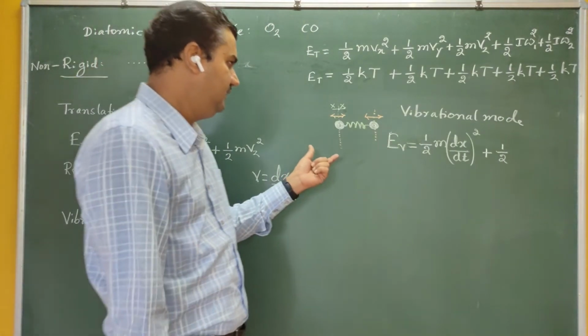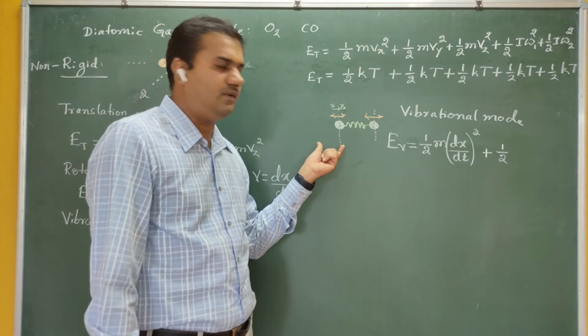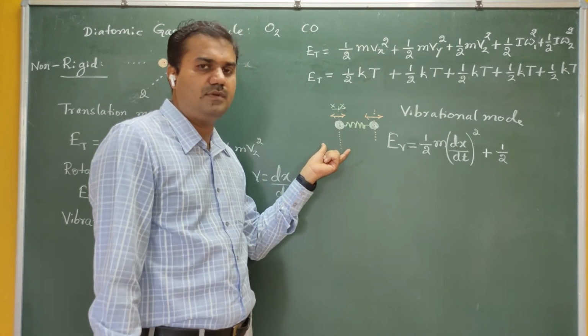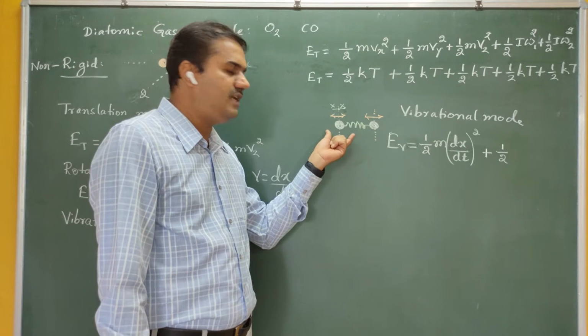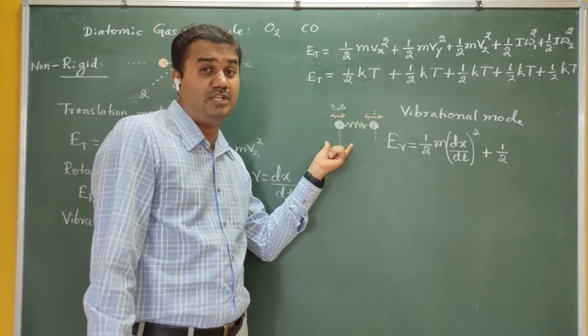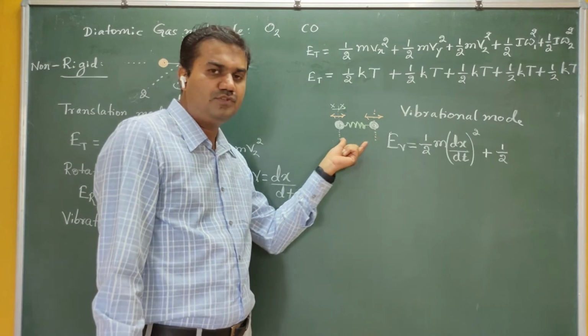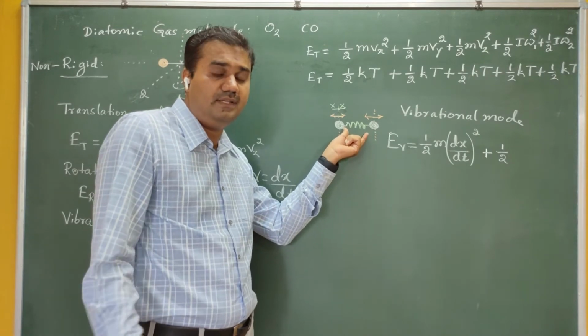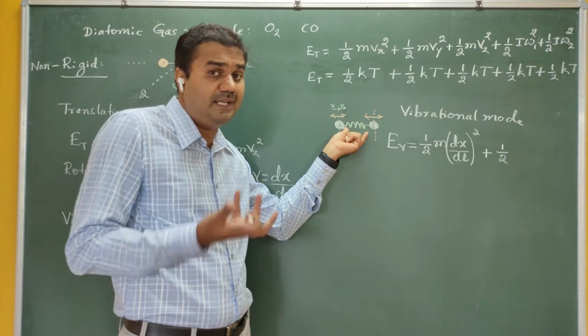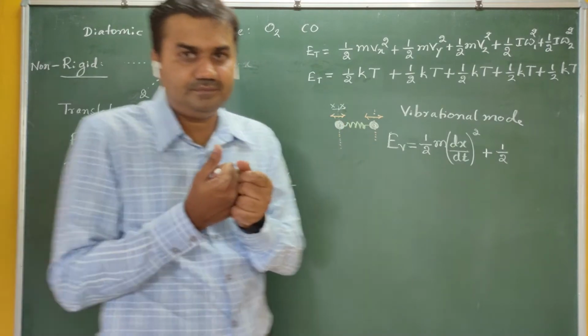You know that in the concept of a ball and spring, there is energy stored in the spring: the potential energy. Now this molecule stores energy in the bond, in the spring here.